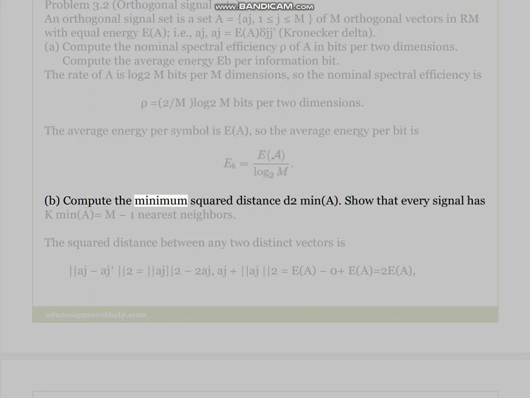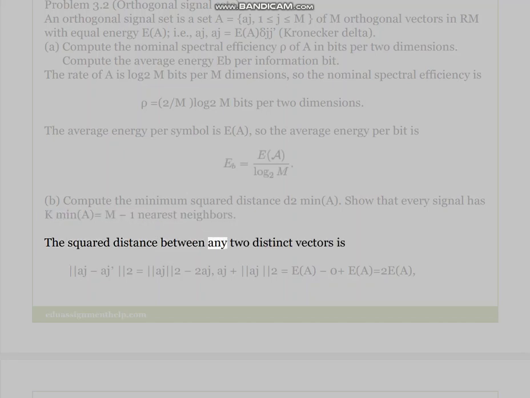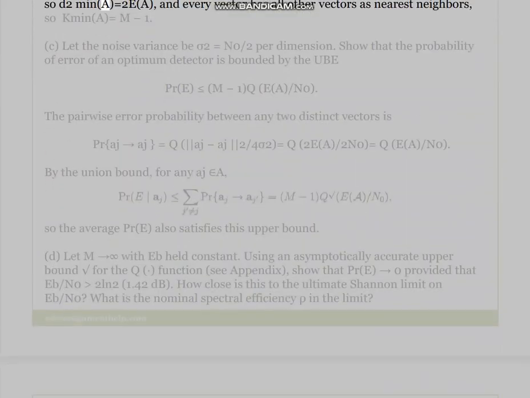B. Compute the minimum squared distance d²min(A). Show that every signal has Kmin(A) = M-1 nearest neighbors. The squared distance between any two distinct vectors is ||aj - aj'||² = ||aj||² - 2<aj, aj'> + ||aj'||² = E(A) - 0 + E(A) = 2E(A). So d²min(A) = 2E(A), and every vector has all other vectors as nearest neighbors, so Kmin(A) = M-1.